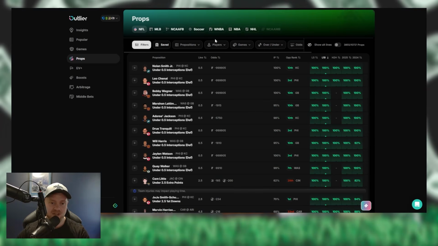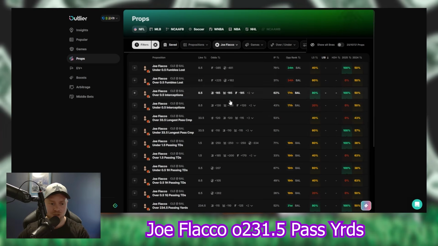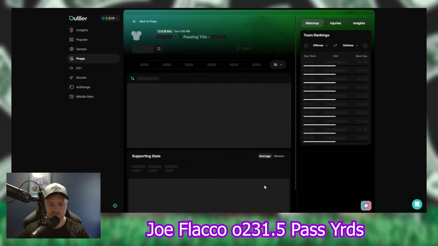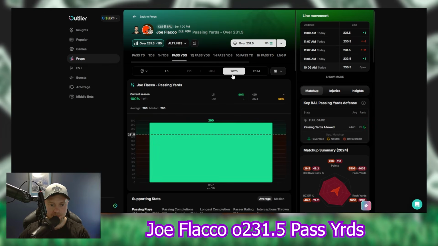That being said, jumping into our second pick of the day, I like Joe Flacco. I love the Flacco play, Cleveland Browns. He had like 290-something passing yards in game one. So game one, he had 290 passing yards on the dot. His line is sitting at 231.5 versus Baltimore.